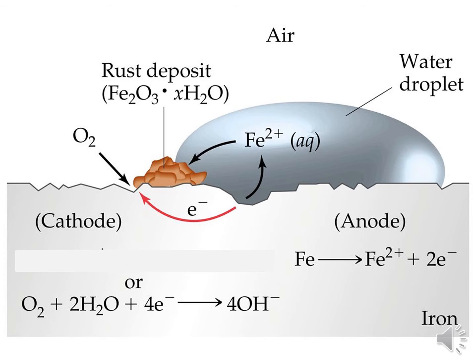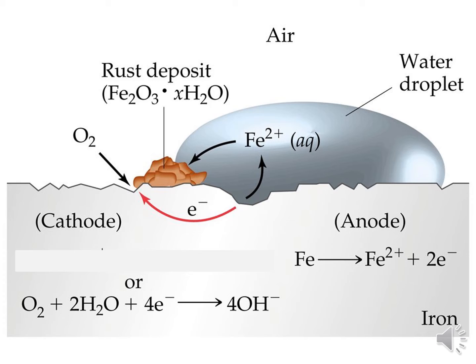You can understand the process of rusting of iron with the help of this diagram. Here we have a water droplet which is in contact with the iron metal, and this iron acts as an anode, losing electrons and converting into iron ions. The oxygen which is in touch with this iron as well as with the water droplet acts as a cathode, and it gains those electrons coming from the iron.